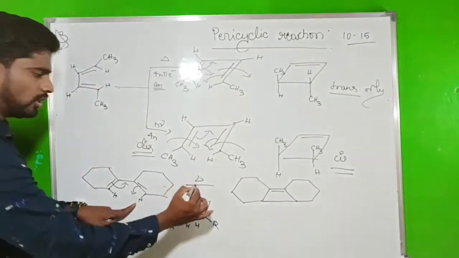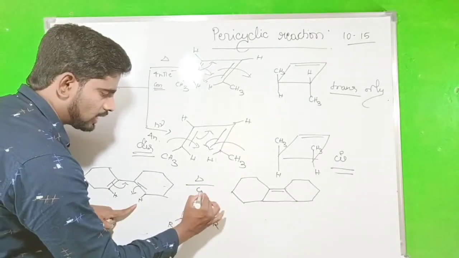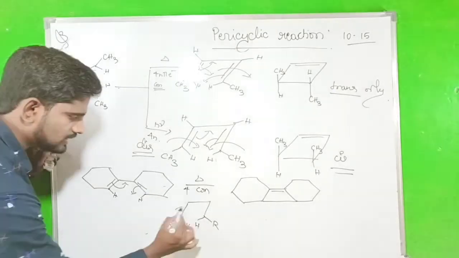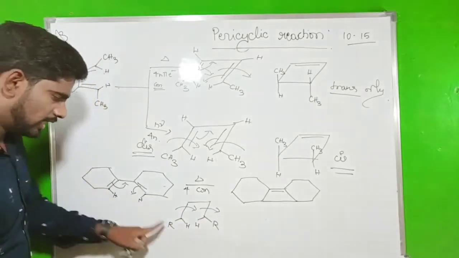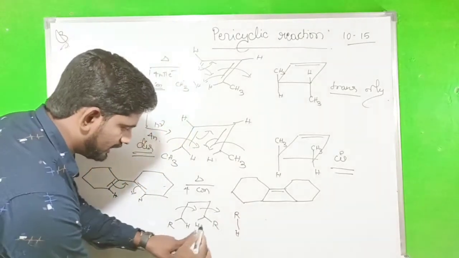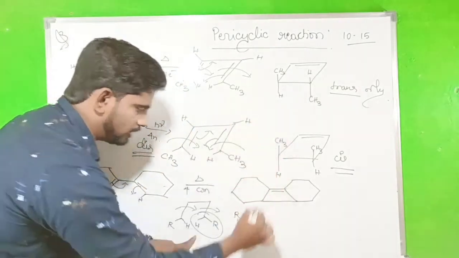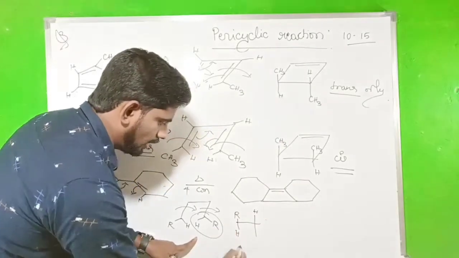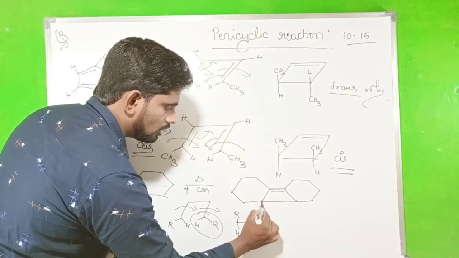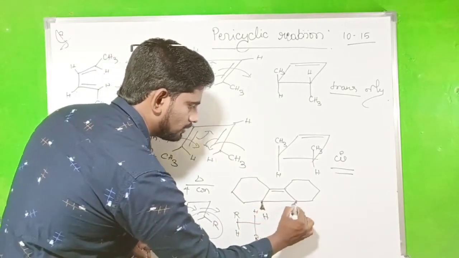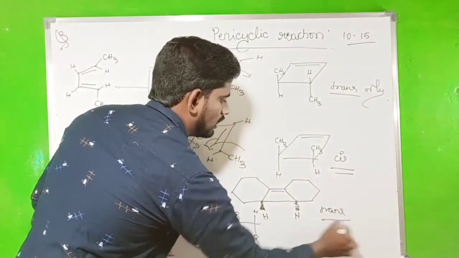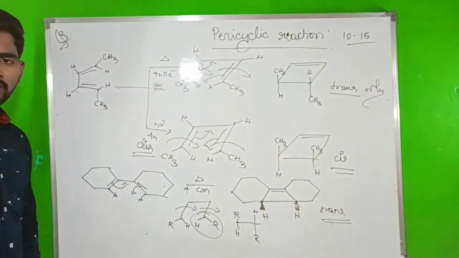So now in thermal condition, it is a conrotation because of 4 pi electrons. It is a conrotation. That means same side rotation. That time R goes up, hydrogen comes down. Here this one, what happens? Hydrogen goes up, R goes down. So opposite, hence it shows the hydrogen. That gives trans is the major product.